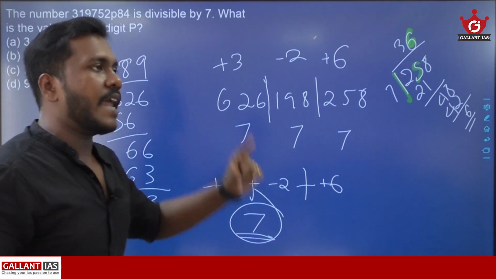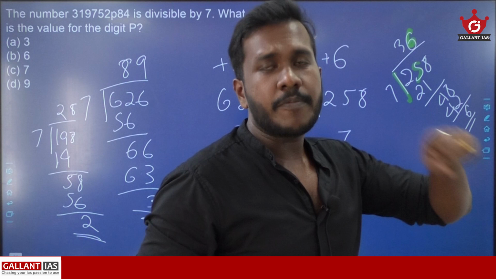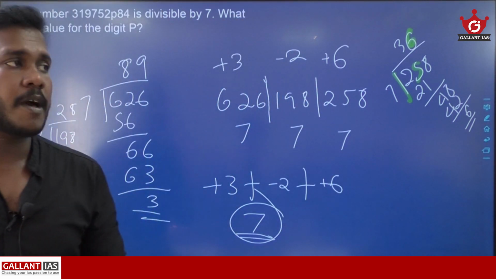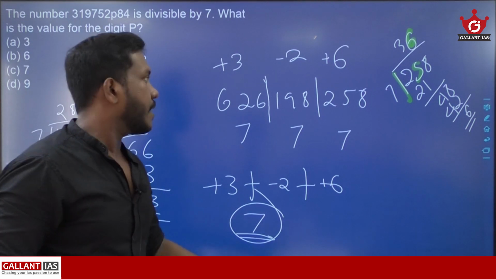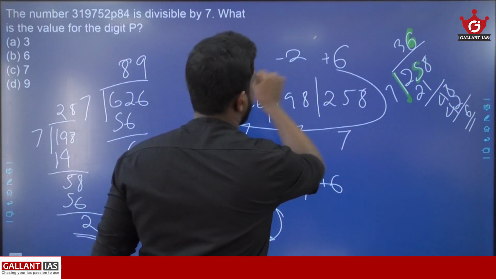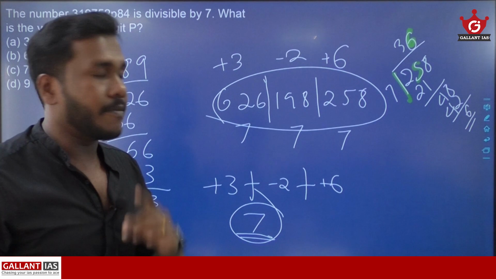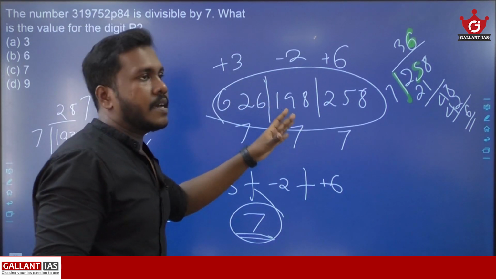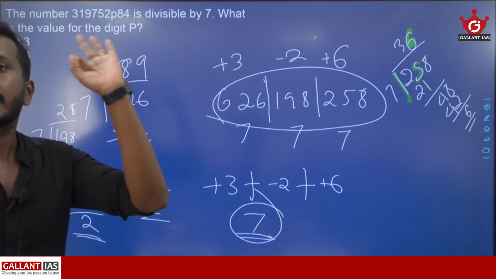If the resultant value is 7 or a multiple of 7 or 0, then we can say that the given number is a multiple of 7. I will repeat once again. First of all, you need to group the number in such a way that each group contains 3 digits.